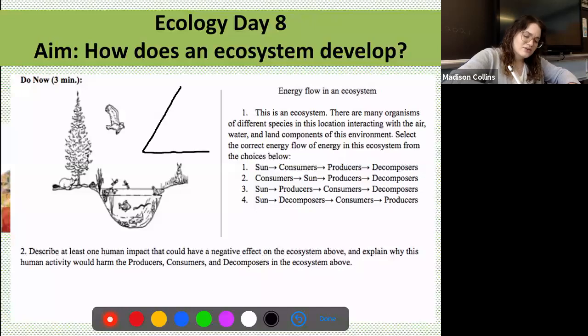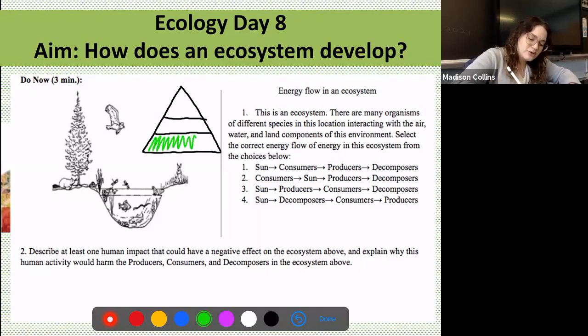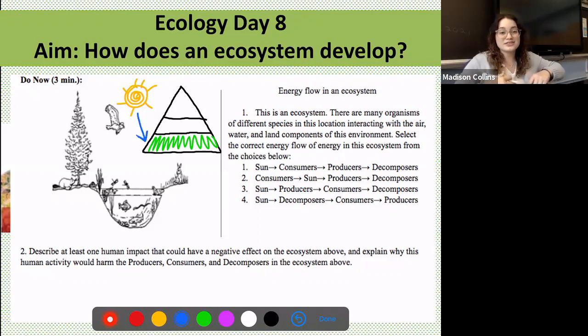Now, what organism do we always find on the bottom of this energy pyramid? Well, we always find our producers there. And why do we find our producers there? Well, we find our producers there because they're able to undergo that special process called photosynthesis that allows them to take the energy from the sun and convert it into chemical energy that other animals can then use.